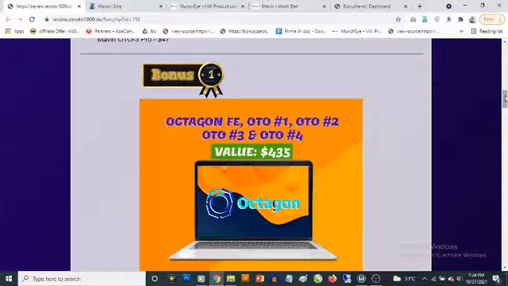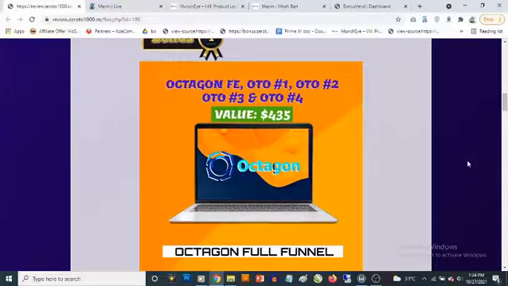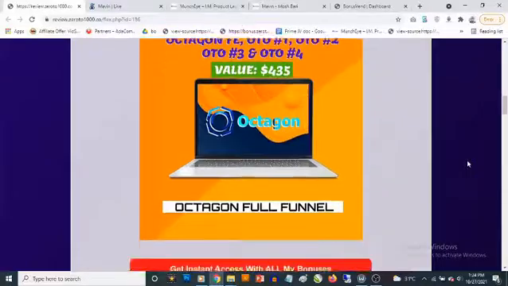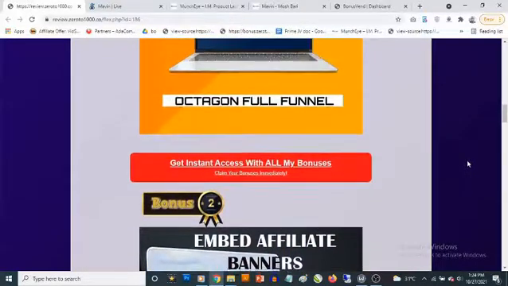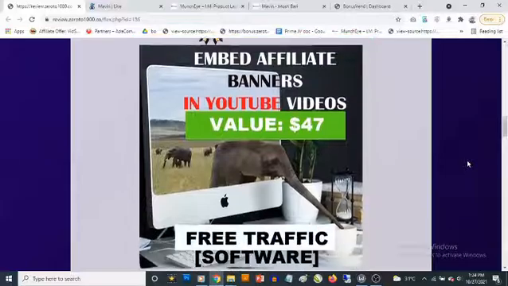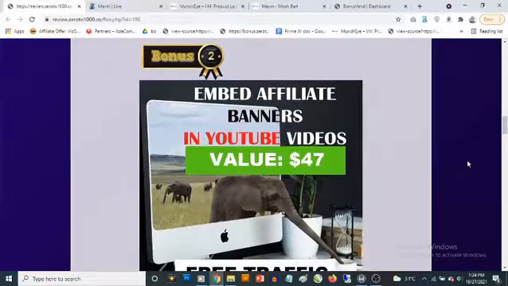Now all the upgrades of this product, you are going to be getting access to OTO 1, OTO 2, OTO 3, and OTO 4. You are going to be getting access to all these upgrades for the Octagon software. And you also get access to the traffic training right inside of this software. And that's my bonus number 1. Now, bonus number 2 allows you to drive traffic using other people's video.